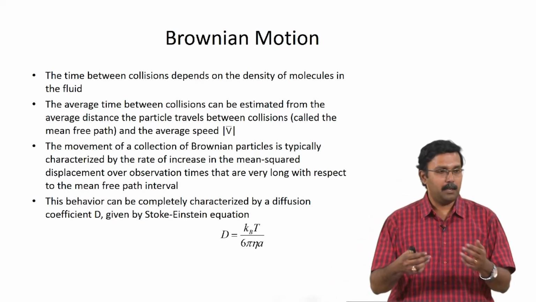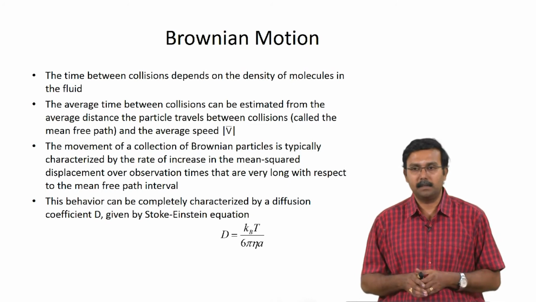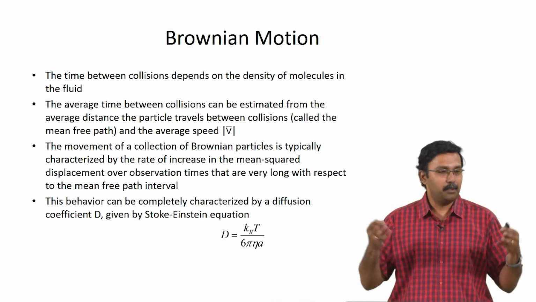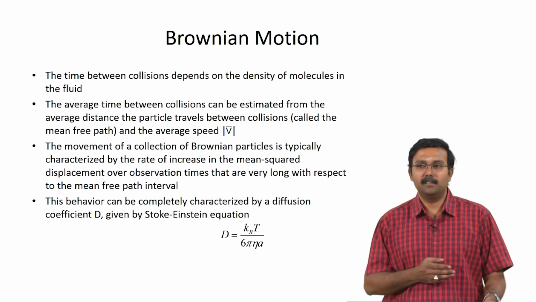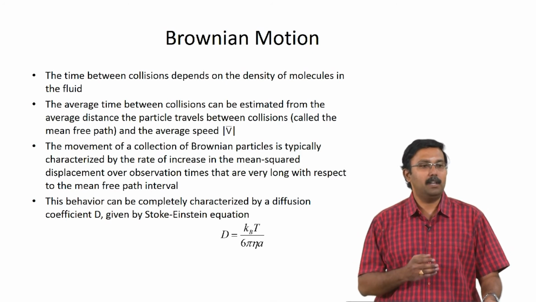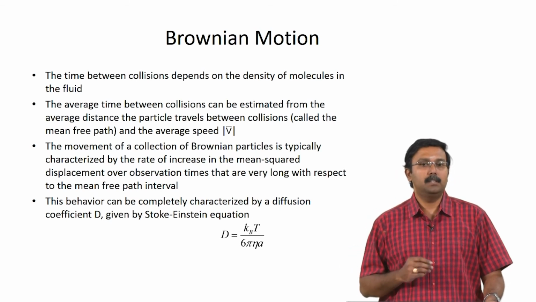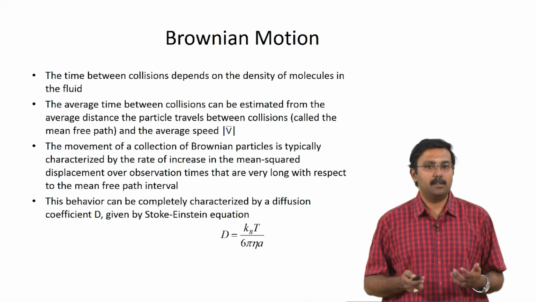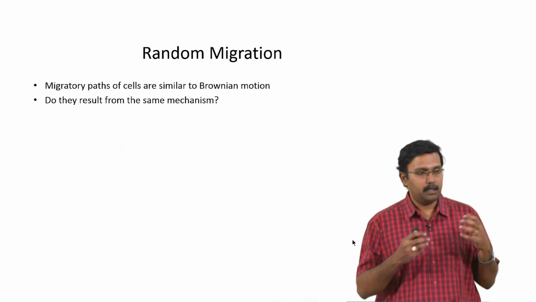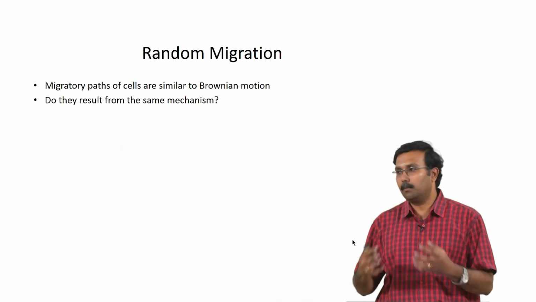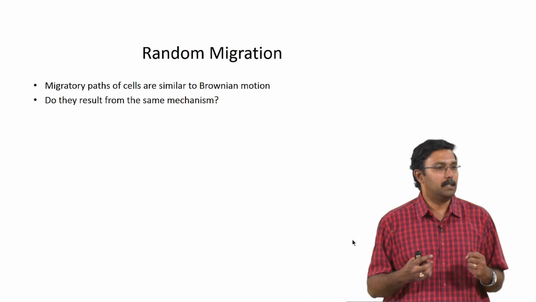Similarly, if you were to draw an analogy to our system, your period of observation has to be much larger than the persistence time. That is why I was saying that if you are looking at 300 minutes and have observed it only for 150 minutes, it is not going to work. The persistence time has to be much smaller than the period of observation for you to understand random migration. This behavior can be characterized by a diffusion coefficient D, which can be given by the Stokes-Einstein equation. Okay. We talked about how random migration can look like Brownian motion and what Brownian motion is, but are the mechanisms similar?